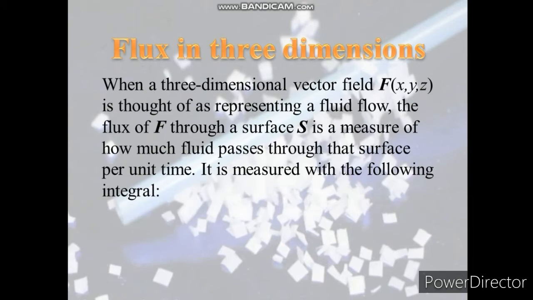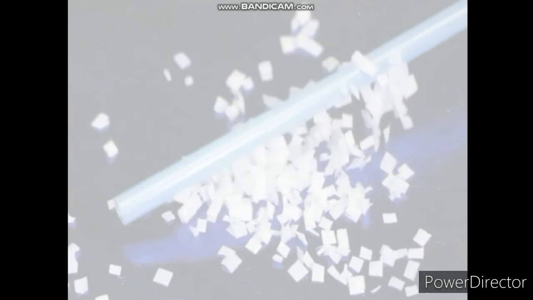Flux in 3 dimensions. When a 3-dimensional vector field F is thought of as representing a fluid flow, the flux of F through a surface S is a measure of how much fluid passes through that surface per unit time. It is measured with the following integral, F dot n dA, this expression.